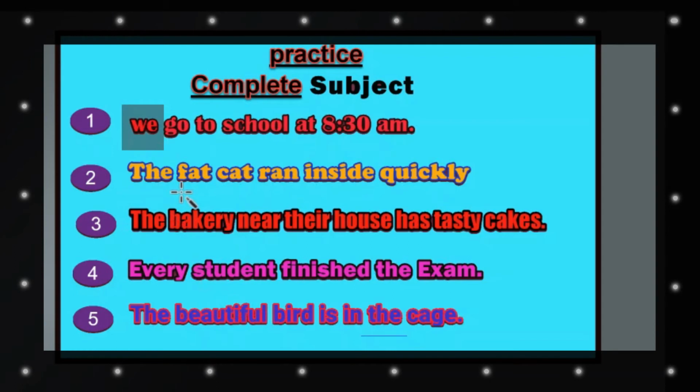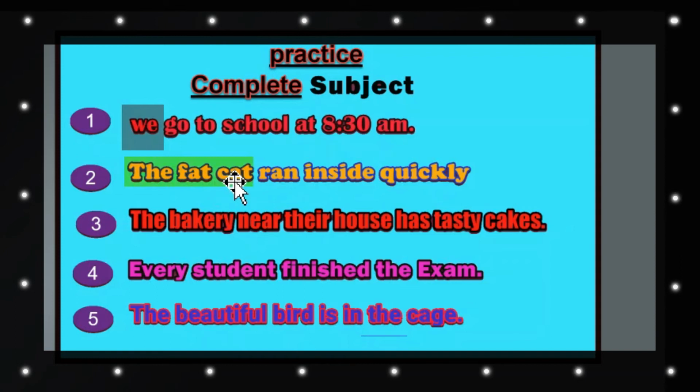In sentence number 2, the fat cat ran inside quickly. What is the action in this sentence? Ran inside quickly. And who is doing the action? The fat cat. Now in this case we will take all the words which are describing the subject.